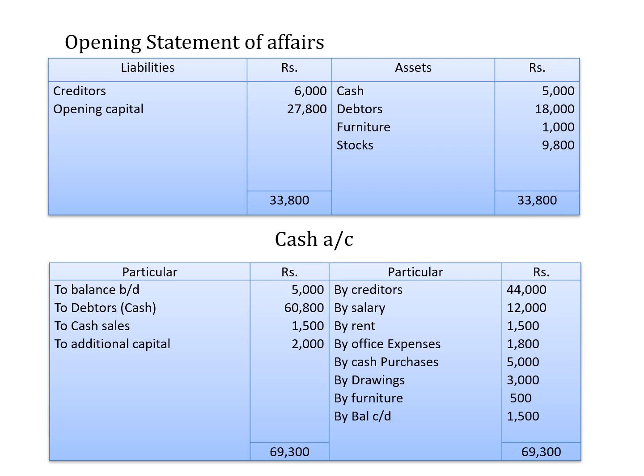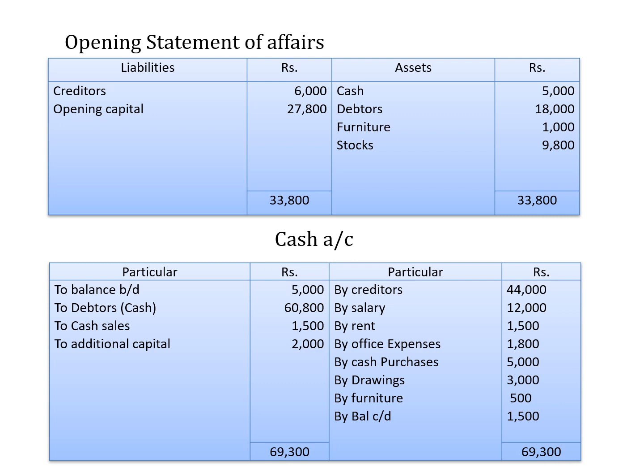Cash purchases were also given. So by cash purchases 5,000. Drawings also was given. By drawings 3,000. Furniture opening balance 1,000 and closing balance 1,500 was given. So we have taken the 1,000 opening balance of furniture to the opening statement. Closing furniture value goes to the balance sheet.